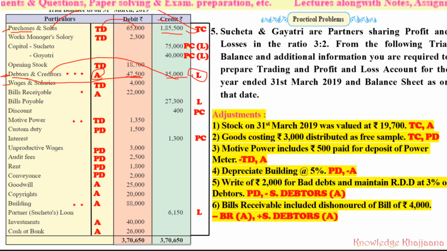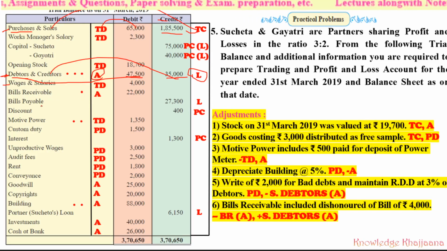Then bills receivable is an asset, because it is a debit balance, and bills payable is a credit balance, so it will go to the liability. Sometimes it may also come in the same statement, like purchases and sales, two exactly opposite items given in a single statement, or debtors and creditors in a single statement. So you may also find it given as bills receivable and payable.